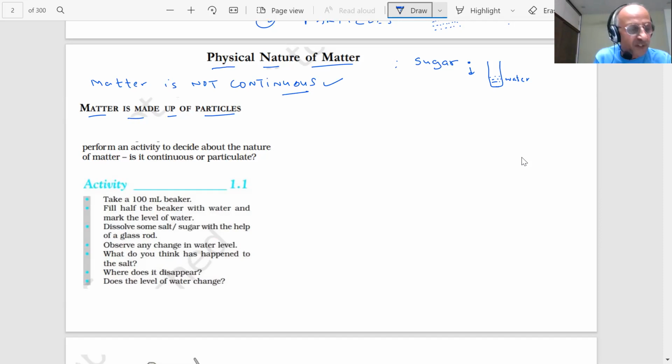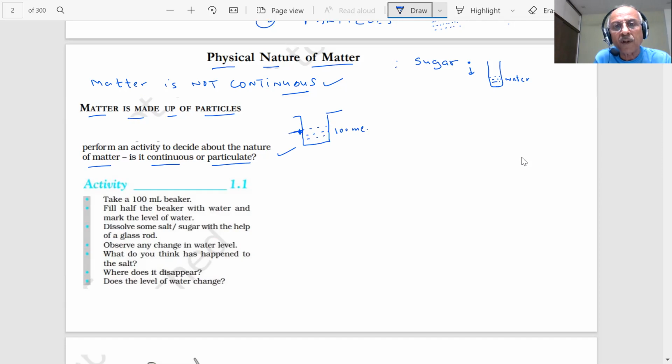So what activities can be performed, student? Let us take a very simple activity. We will perform an activity to decide about the nature of matter. Is it continuous or particulate? Take a 100 milliliter beaker, student. You have seen a beaker in the chemistry lab, student. Yes, sir. It is made up of glass, student. A 100 milliliter beaker. Fill it with water. This is my water, student. You are filling it with water.